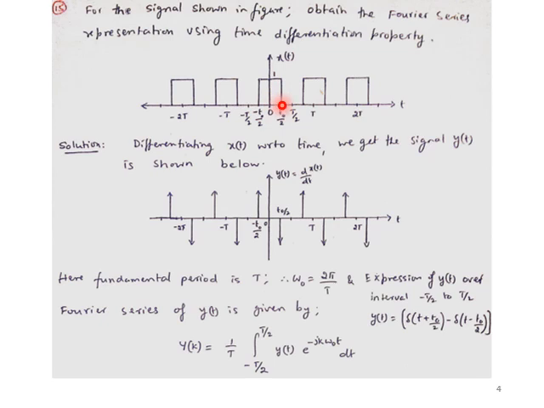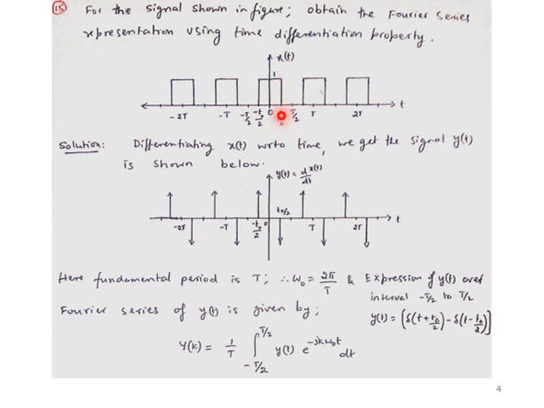If you differentiate this function, the value which is changing gives an impulse, and the amplitude I can take at that particular point. At the point minus T naught by 2, the value is changing from 0 to 1. This is an impulse; the value varies in the positive manner, 0 to 1. Hence it is an impulse in the differentiation of x of t. Now the impulse at minus T naught by 2 in the positive direction means the amplitude will be plus 1.